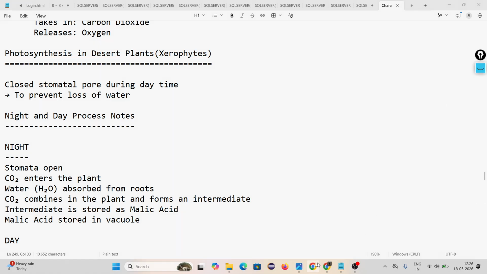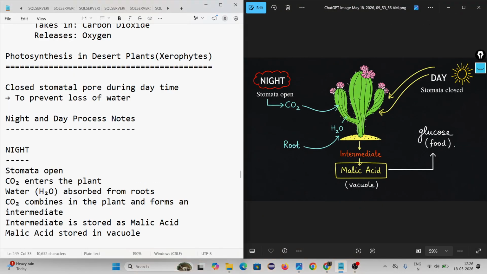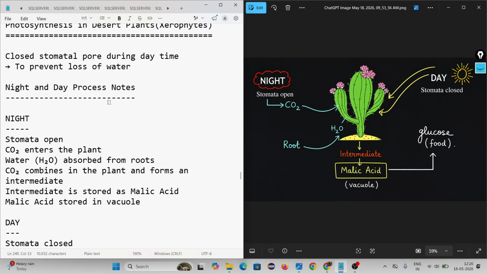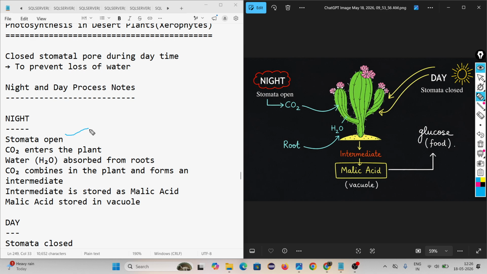In desert plant. Night and day processes note. What is happening in night? What is happening in day? Look. In night, stomata open. Carbon dioxide is available in air every time, na? They take carbon dioxide into their